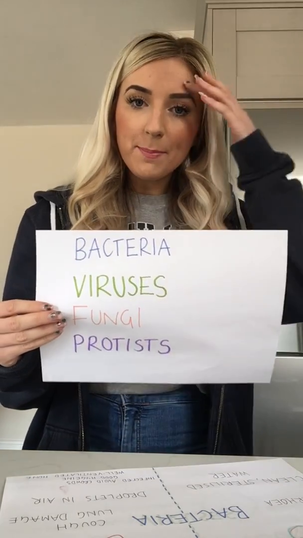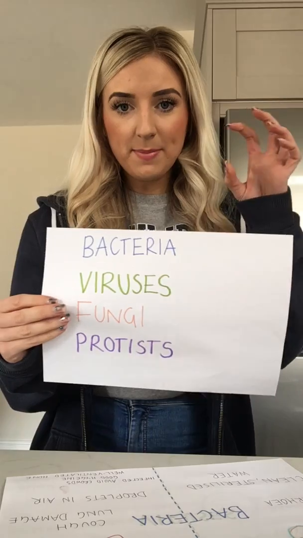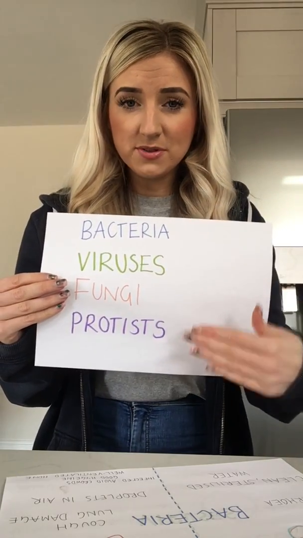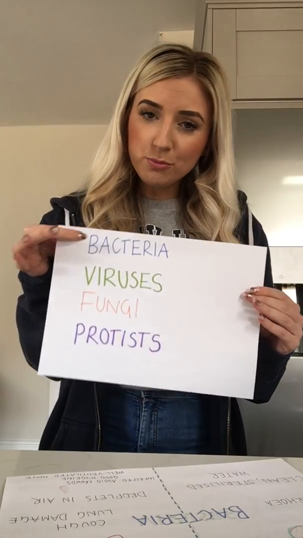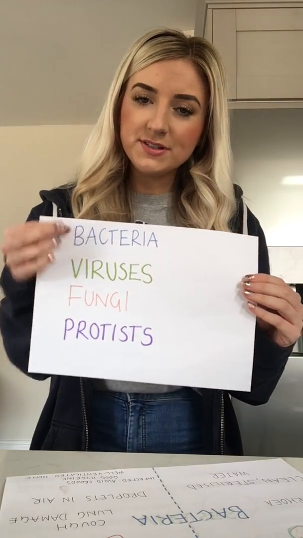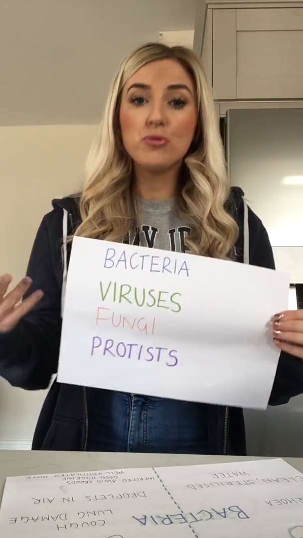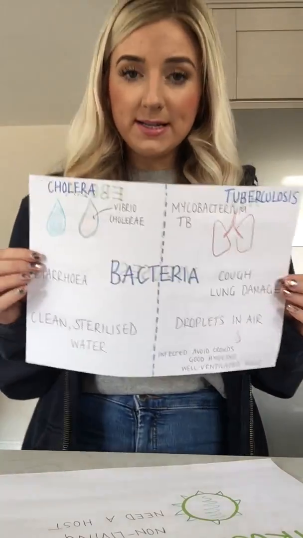Hopefully linking back to B4, we can think about what we know about these in terms of classification, and also B1 in terms of cells, we know that bacterial cells are structured as prokaryotic. If you forgot about those, it might be worth going back and having a little look. First of all, we have to look at examples of diseases that are caused by these pathogens. The first one we're going to look at is bacteria.